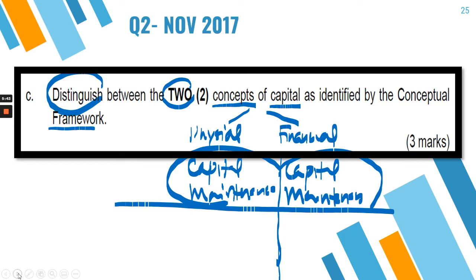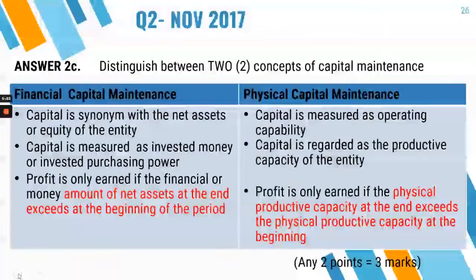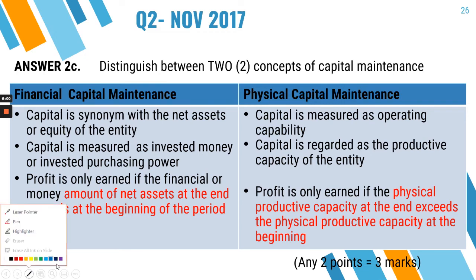So maybe you can refer to your notes and you remember them now. Those are in the last few pages in the notes, or it is also in the textbook. Okay, those two concepts are financial capital maintenance and another one is physical capital maintenance.